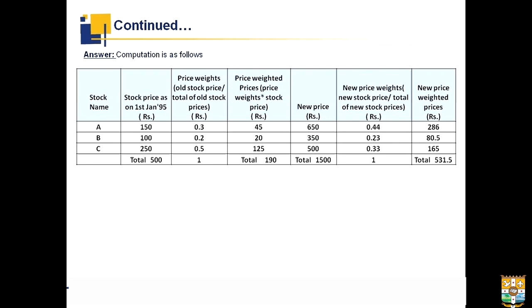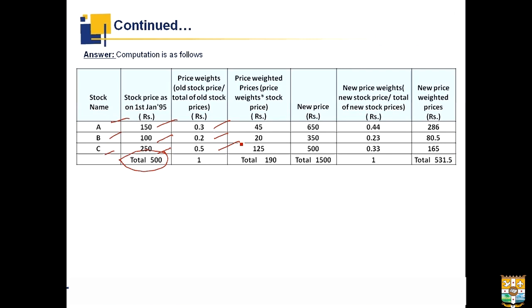Over here, we know stocks A, B and C and the old prices as on 1st January 95 are given. We have to now calculate the price weights, that is the old price weights. So that will be calculated by dividing the old stock price by the total of old stock prices. So over here the total of old stock prices is 500. We have to divide 150 by 500 to get 0.3, 100 by 500 to get 0.2 and 250 by 500 to get 0.5.